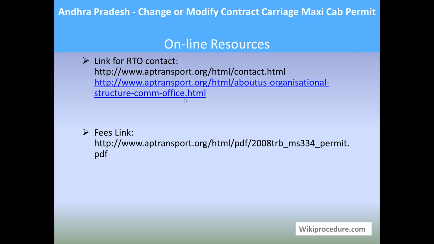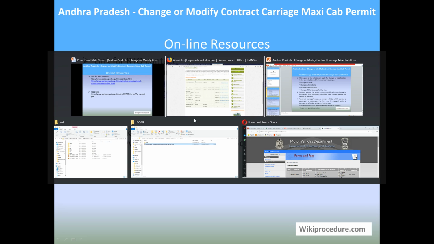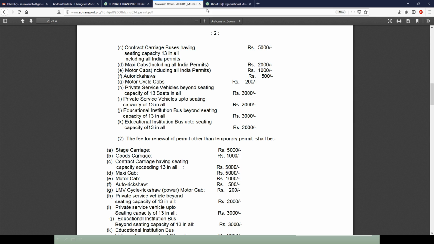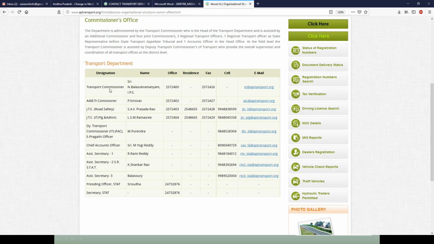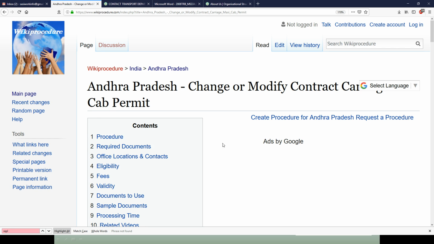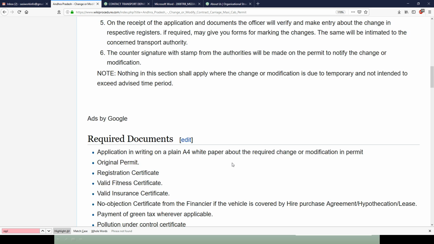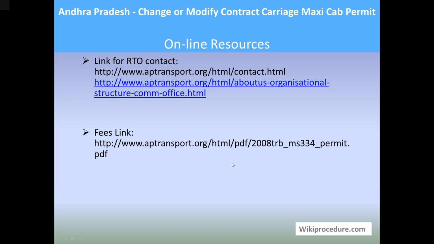Online resources. All these links provided here will give direct access to the websites we have just discussed. All these websites have details and data which are very much important for completing this procedure. So we have provided these websites at appropriate places to help you in saving your valuable time.